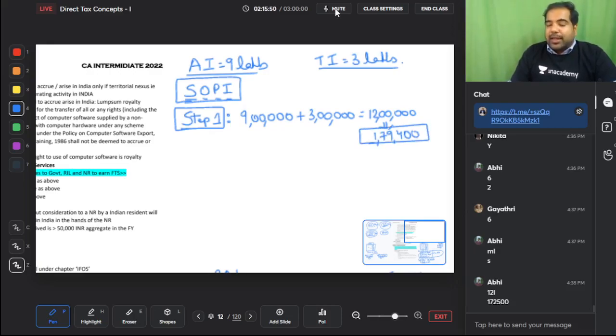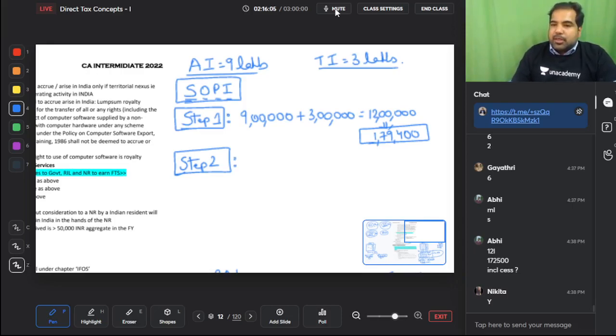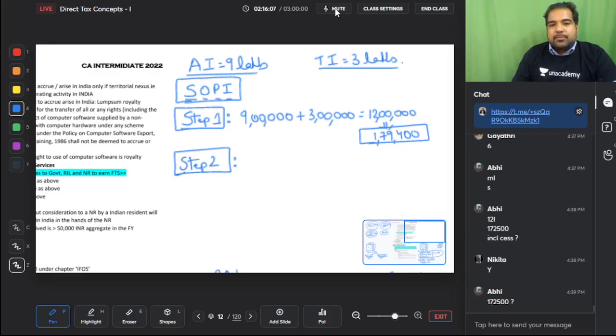But why are they calculating this? I don't want to pay tax on agriculture income. They said, no, don't worry. In step 2, this first step I call a shocking step, where they tax your entire income, including cess. Excluding cess does not matter, guys. Next, they will take this agriculture income and the basic exemption limit, and they will soothe you.